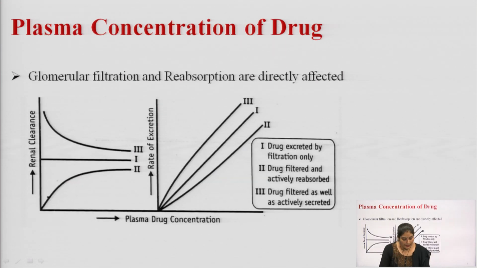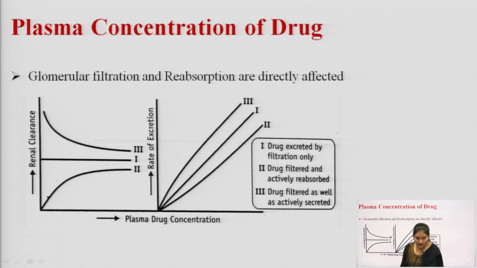Now, the second property is the plasma concentration of drug. The concentration of drug in the plasma, or we can say the amount of drug in the body or in the systemic circulation, can also affect the renal clearance of drug. So, this is the diagram that is showing the correlation between the renal clearance and the plasma drug concentration, and also the rate of excretion with the plasma drug concentration.